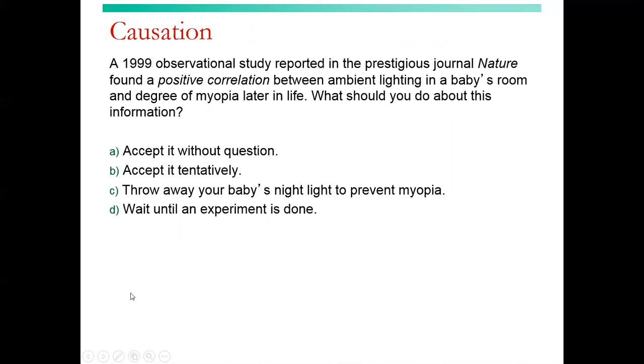A 1999 observational study reported in the prestigious journal Nature found a positive correlation between ambient lighting in a baby's room and degree of myopia later in life. What should you do about this information? Accept it without question, accept it tentatively, throw away your baby's nightlight to prevent myopia, or wait until an experiment is done. They won't do an experiment to try to give someone myopia, right? So you just accept it tentatively.